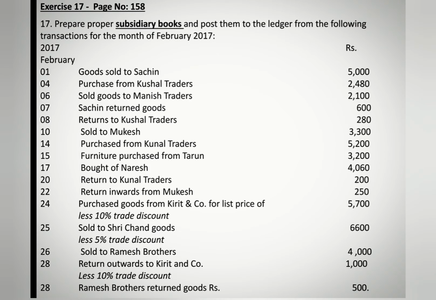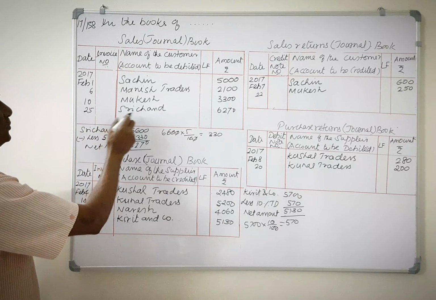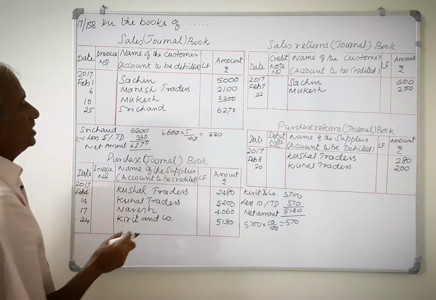February 25th, sold to Sri Chand goods 6,600 less 5% trade discount. It is a credit sales, so it should be recorded in sales book. February 25th, Sri Chand 6,270.